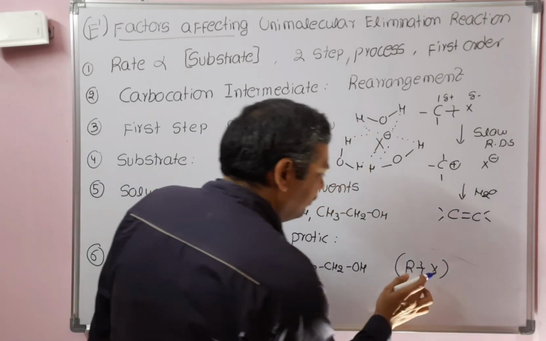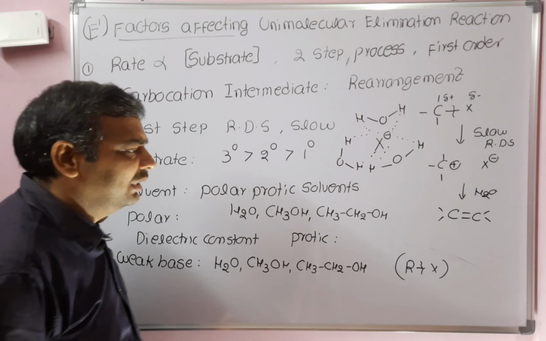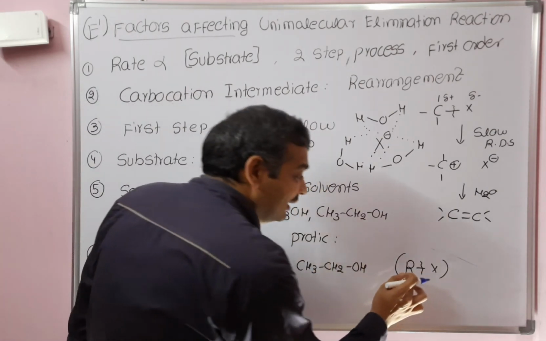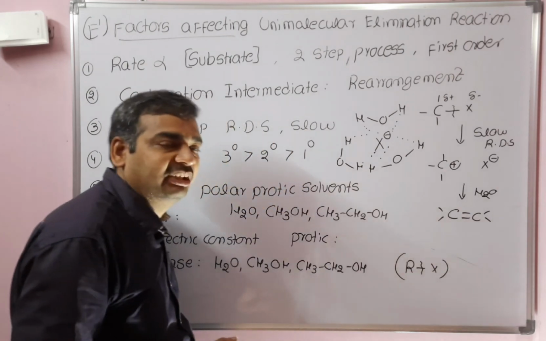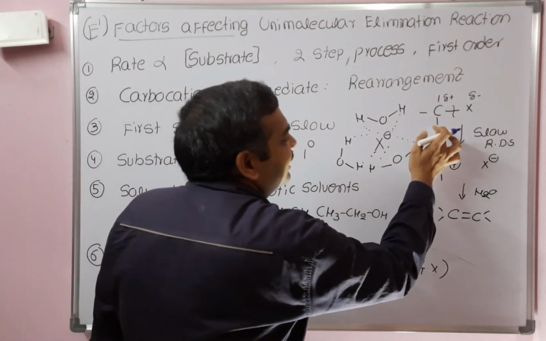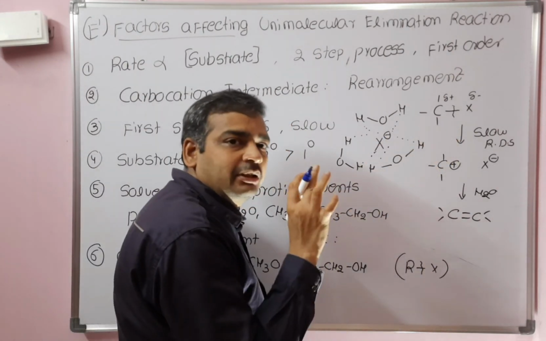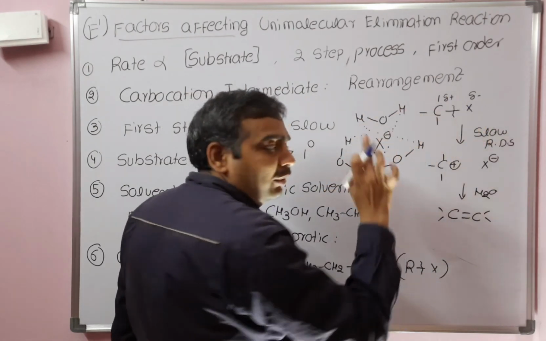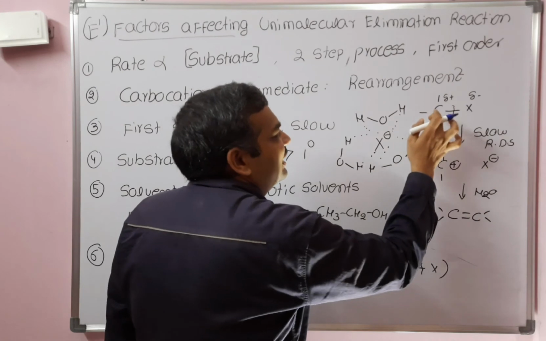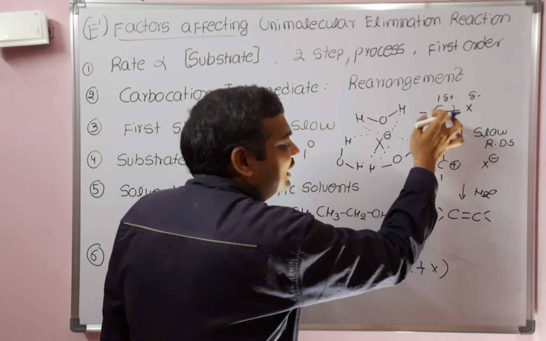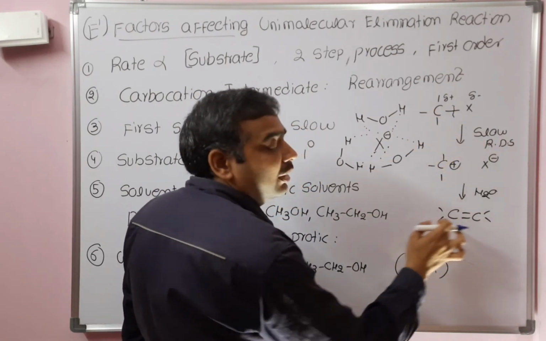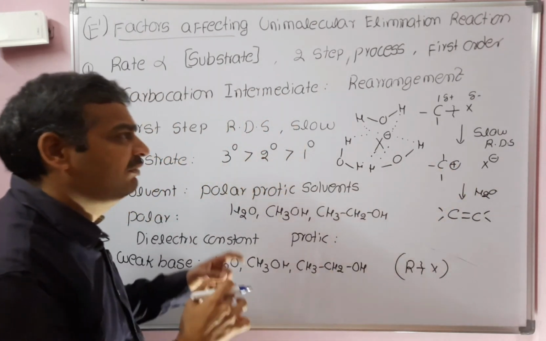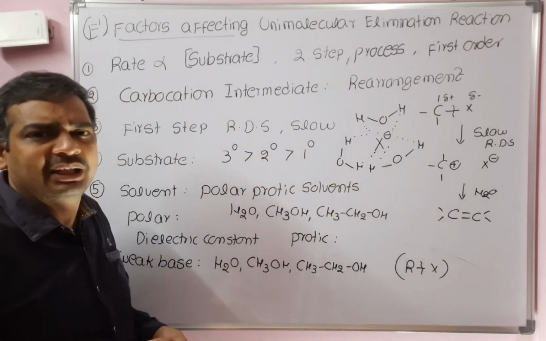If you use a strong base here, it will not allow this RX bond to break. Instead, it will directly abstract a proton from here. A strong base will not wait to break the CX bond. Directly you will get the alkene instead of forming a carbocation, so the E2 reaction mechanism will take place.